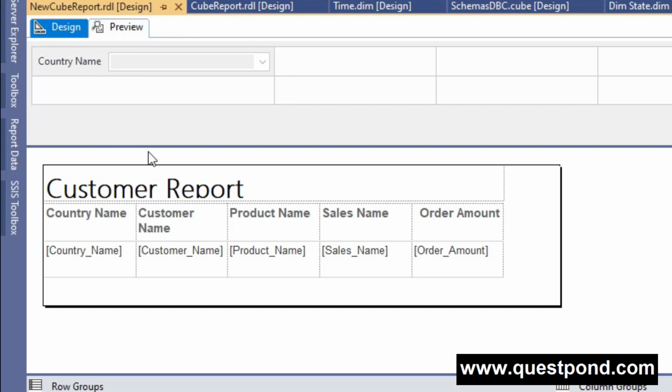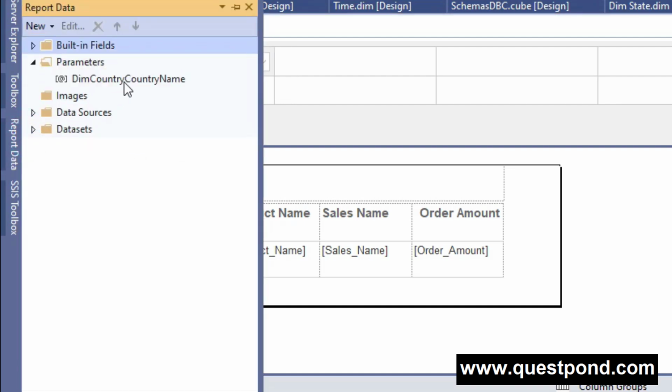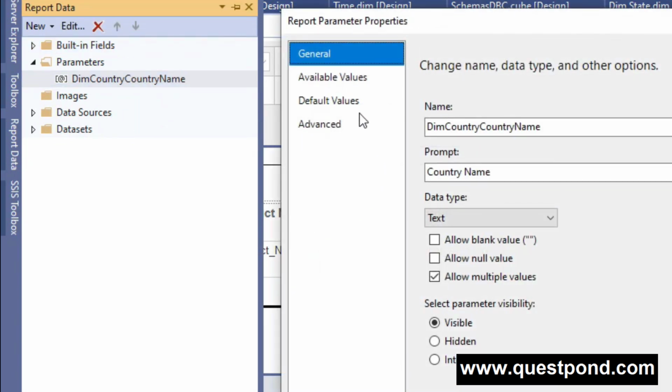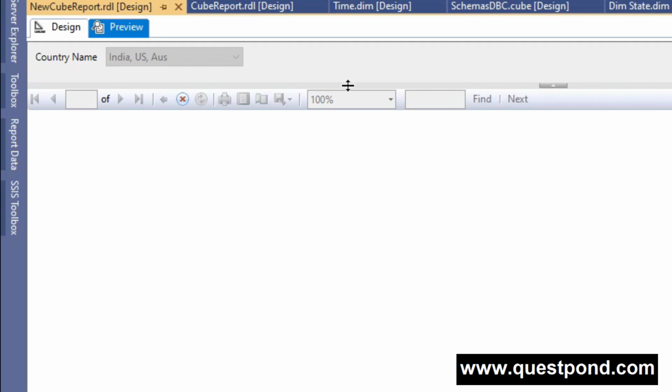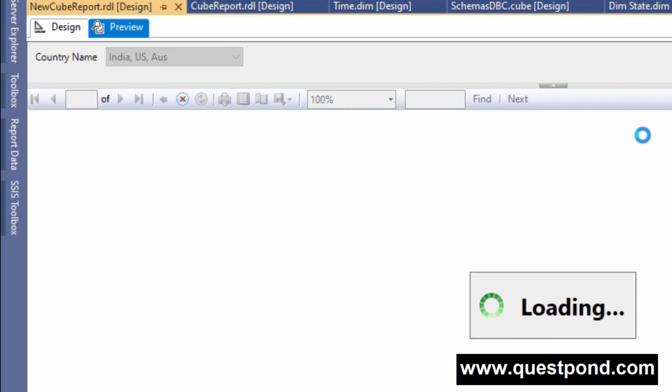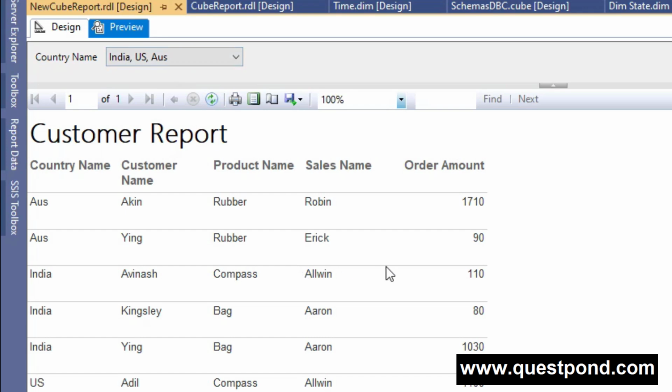Let me show you my report data over here, and if we go to our parameter properties, there you go. In order to make your report a multi-valued parameterized report, you have to select this option, that is Allow multiple values. If you check this option, then your report will become a multi-valued parameterized report. Let me show you the view. If you select all, you can see that I am able to pass all the multiple values to the report. If I say view report, the report will pop up according to India, US, Australia. You can see that, right?